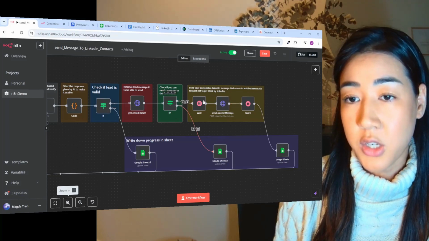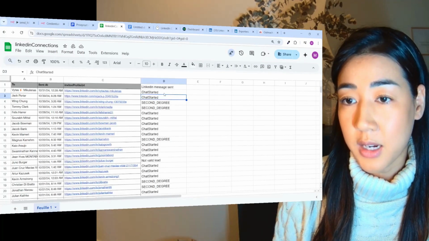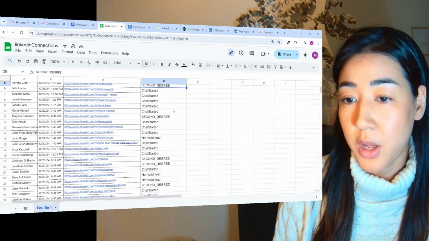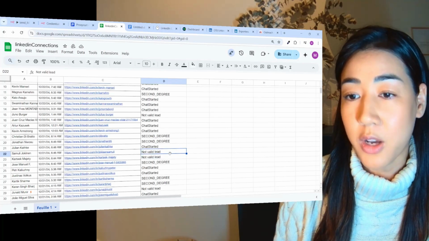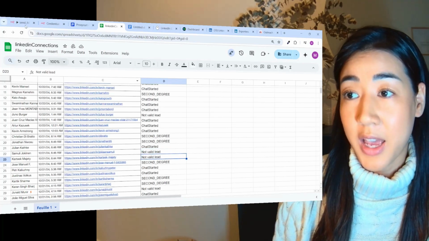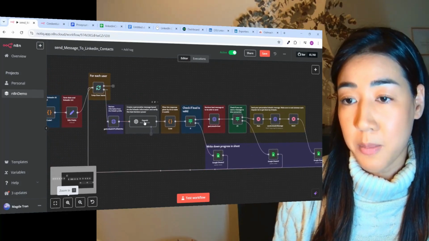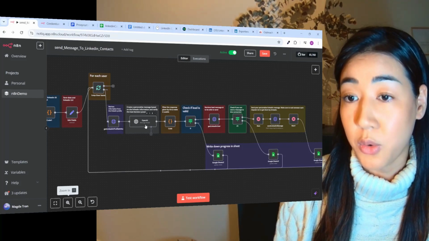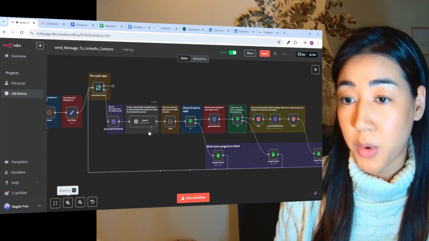And after each step here, we're going to have notes inside of our file. And this is what you can see here. Here we have sent the message when the chat started. The second degree we cannot send messages to. And if the lead is not valid, which means they are not a decision maker, we're not going to send them the message. And of course, you can change this flow to your liking, and also the message inside of OpenAI right here, just change the prompt. So this can be adapted to your own business and your own copywriting as you like.